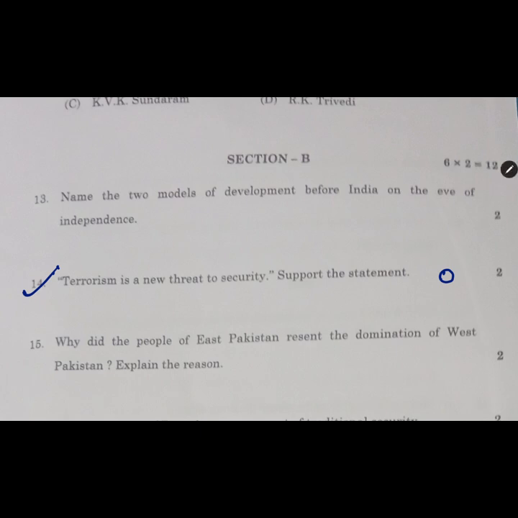Here we move ahead further with, why did the people of East Pakistan resent the domination of West Pakistan? East Pakistan is today's Bangladesh and West Pakistan is today's Pakistan. In East Pakistan, people were speaking other languages, and West Pakistan had their Urdu language.